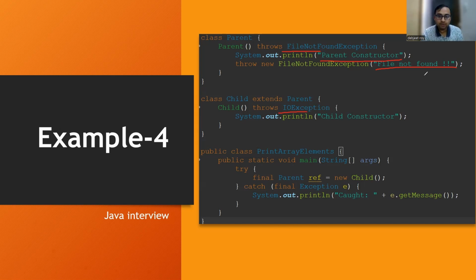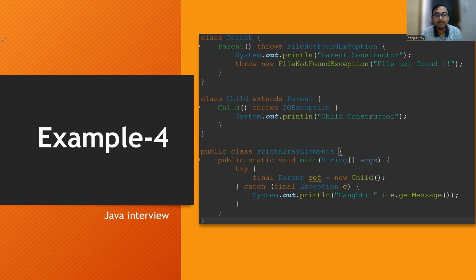Okay, so it will not go to the child class at all. We are creating the object of the child class, but through inheritance it will first go to the parent class constructor, and we are not overriding anything, so it will not go to the child class overridden method. It will directly print whatever is there within the parent class constructor. I hope you got the clarity on this.